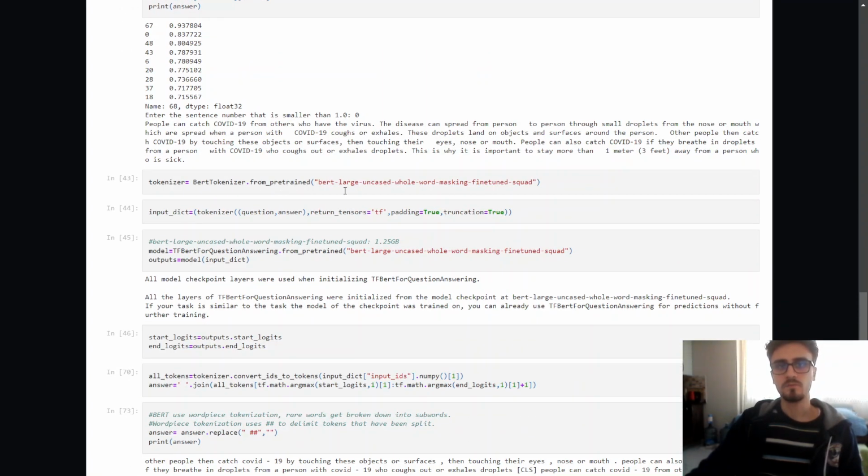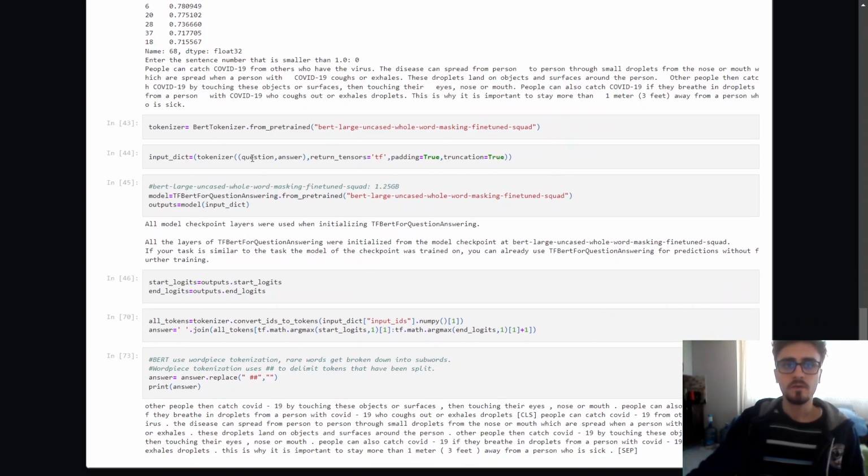So the tokenizer, BERT tokenizer for pre-trained BERT large. I'm using BERT large uncased whole word masking fine-tuned SQuAD using the Hugging Face API. I'm going to download that. It is large uncased, which means capitalized words do not matter. Whole word masking is this model's specialty, and fine-tuned means its hyperparameter tuning is done. It must be fine-tuned because I tried the base BERT model, and you need to do fine-tuning, or it doesn't work.